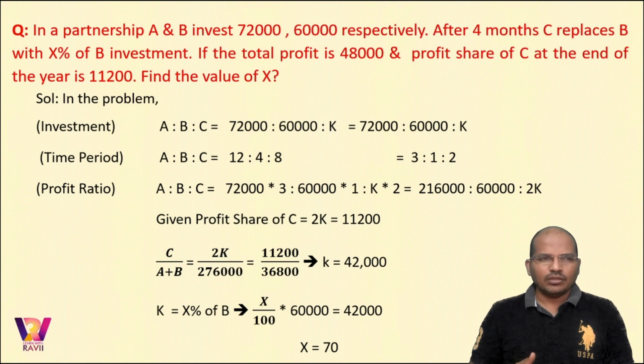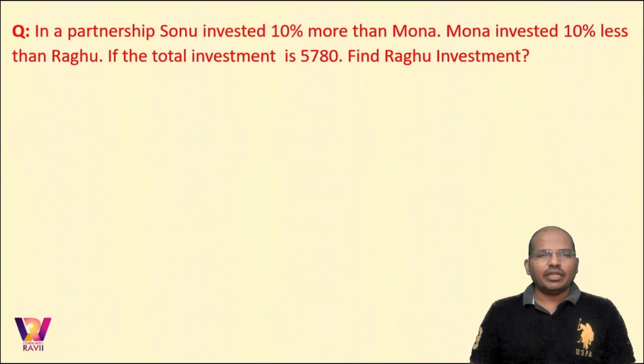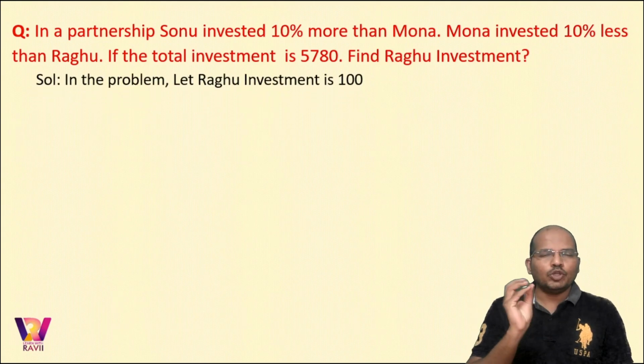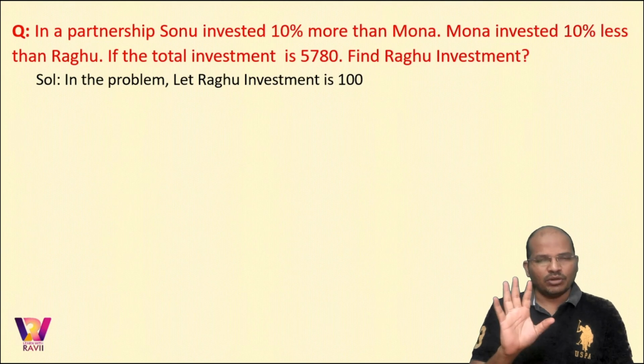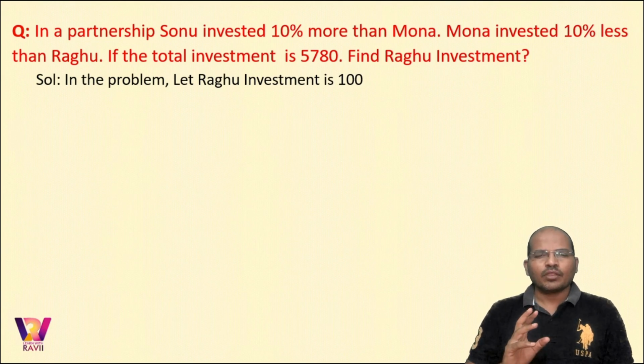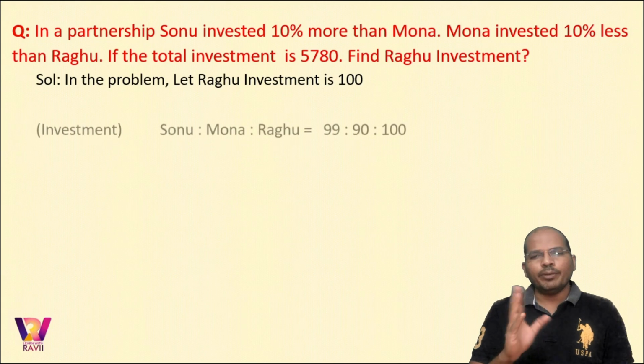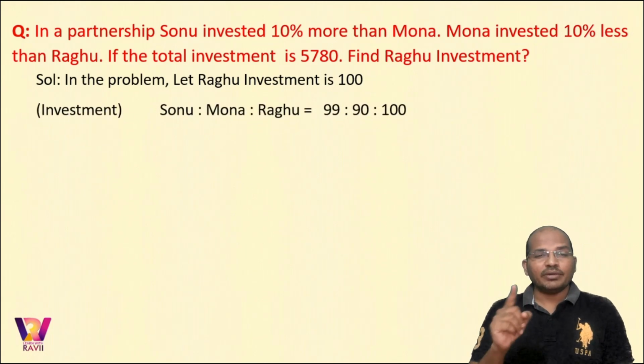Is it fine? So in this question, in a partnership, Sonu invested 10% more than Mona. Mona invested 10% less than Raghu. The total investment is 5,780 rupees. Find the investment of Raghu. So we do not know how much Raghu has put because percentages are involved. Choose the value of Raghu as 100. Assumption only. So if Raghu is 100, what would be Sonu? What would be Mona? So Mona invests 10 percent less than Raghu, so Mona would be 90.